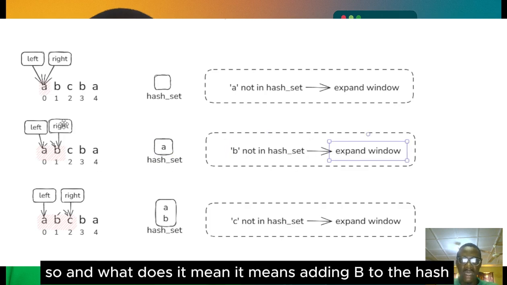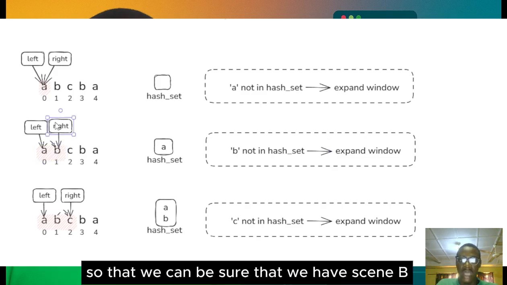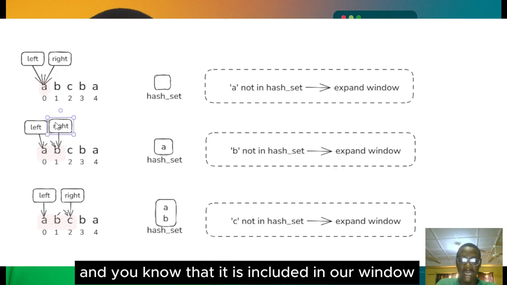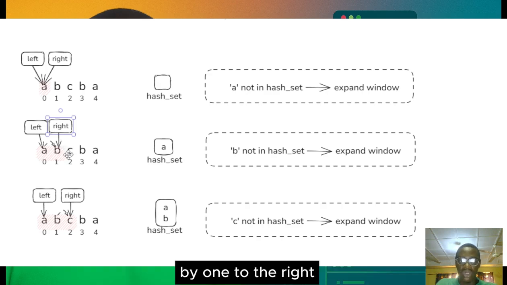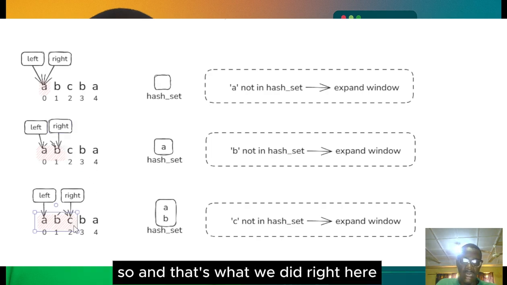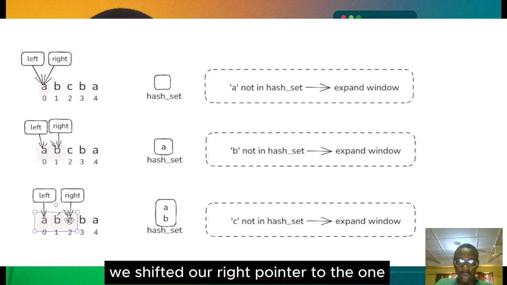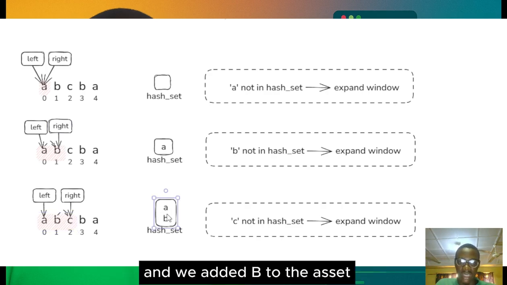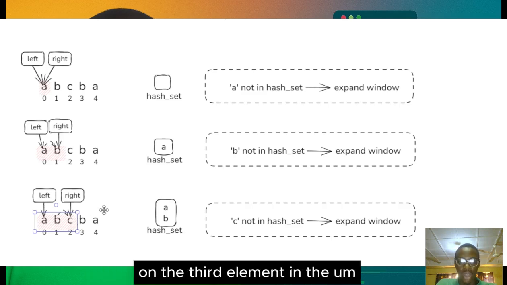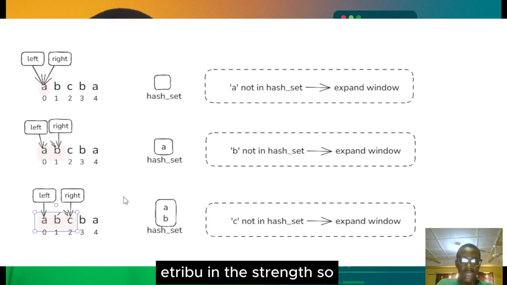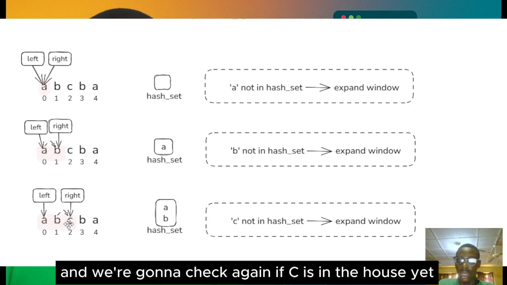And what does it mean? It means adding B to the hash set now, so that we can be sure that we have seen B and that it is included in our window, and we're also shifting our right pointer by 1 to the right. And that's what we did right here. We shifted our right pointer by 1 and we added B to the hash set. So the right pointer is now on C, the third element in the string. And we're going to check again if C is in the hash set.